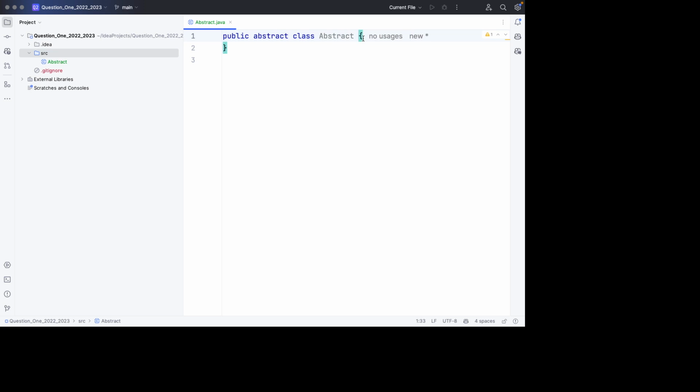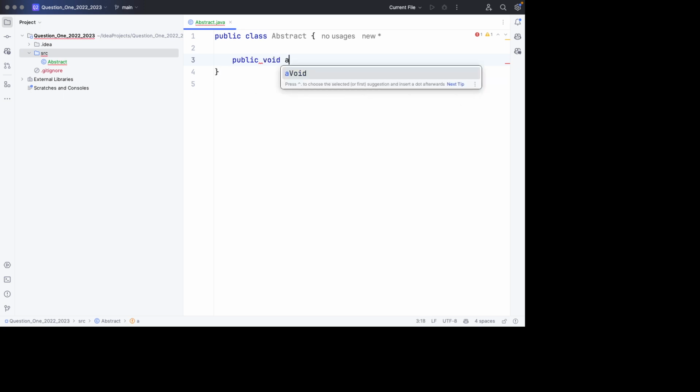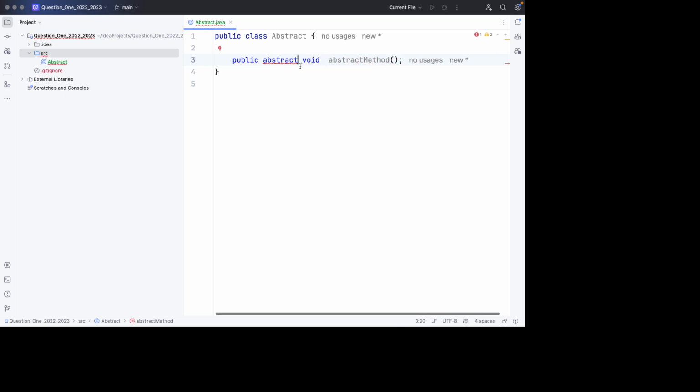The other way a class can become abstract is if this is a concrete class like that, and this class has an abstract method, like this. Abstract methods don't have a body, so like this. Abstract comes first after the modifier, like that.